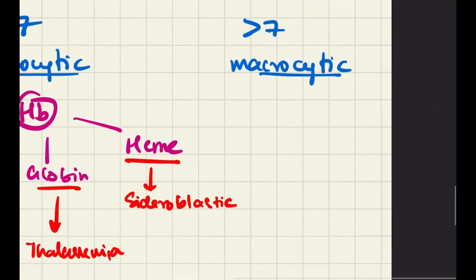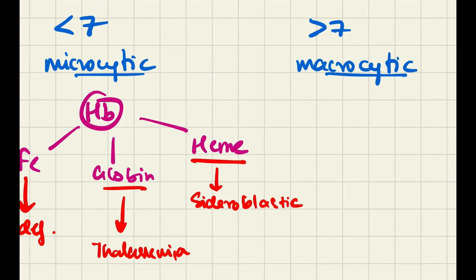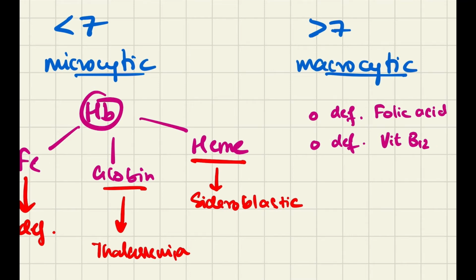Macrocytic anemia is when the size of the RBCs is very large, and this occurs due to two reasons. Number one is due to the deficiency of folic acid. Number two is due to the deficiency of vitamin B12. Both these components are required for the normal production of DNA, the RBC DNA. Since these are deficient, production of DNA is slow, but the production of cytoplasm and the other organelles is okay. That's why it increases in size, and immature RBCs are formed.